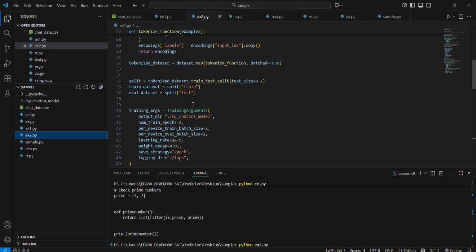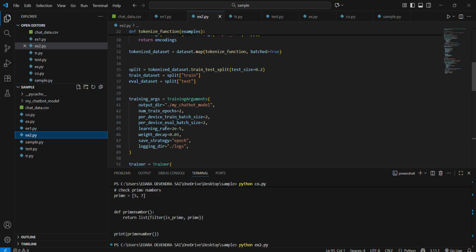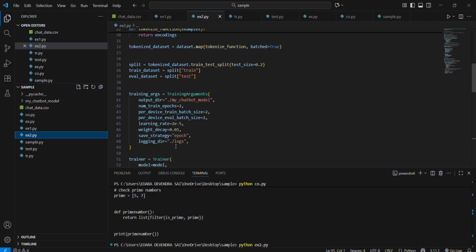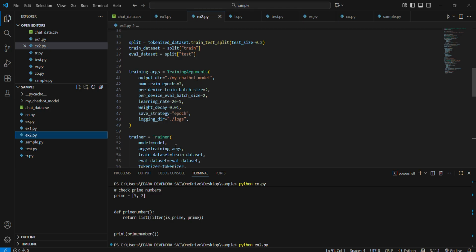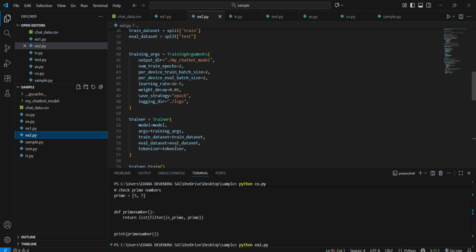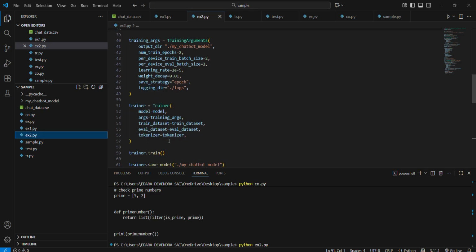After data tokenization, we split into 80% training and 20% evaluation, and set the training arguments: the output directory of the chatbot model, number of training epochs, per-device training batch size, learning rate, weight decay, and logging directory, with a small batch size and learning rate.